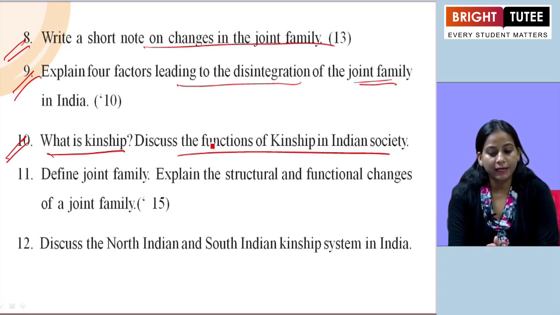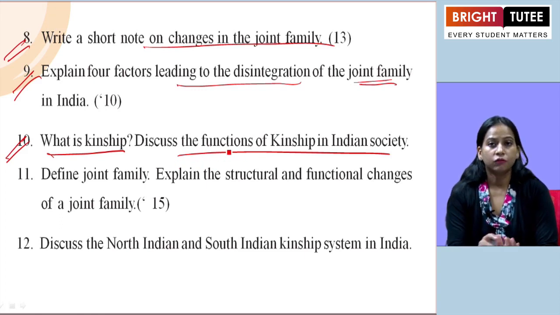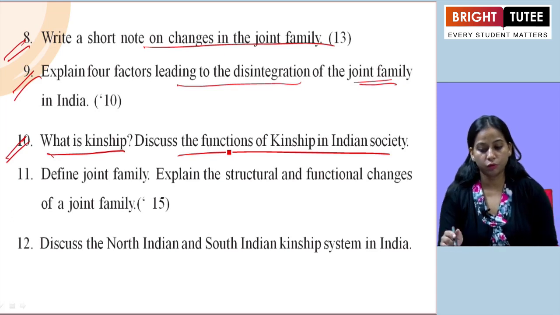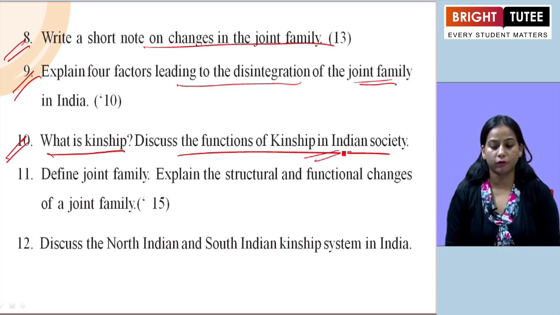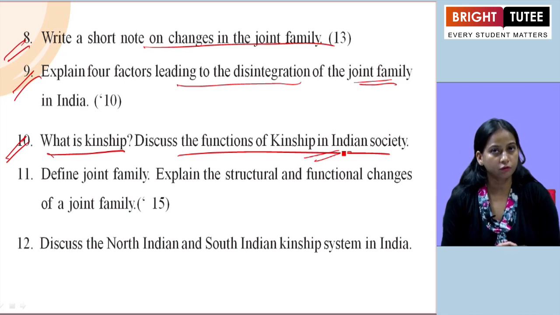It also decides who can marry whom and where marital relationships are taboo. It also helps to determine the rights and obligations of the members in the family. So all these points you have to mention as the functions of kinship in Indian society.